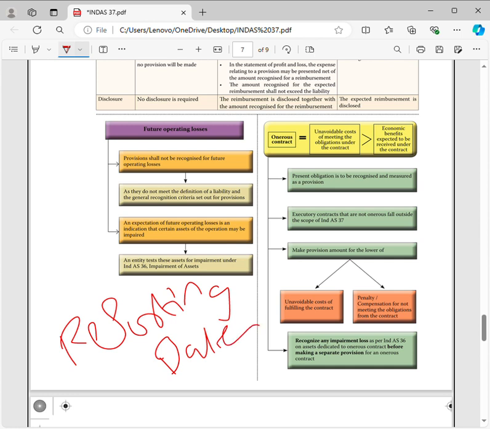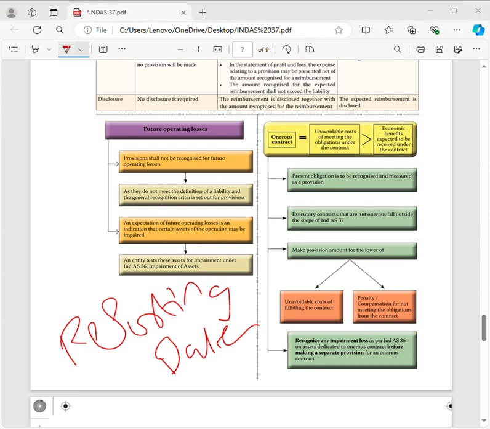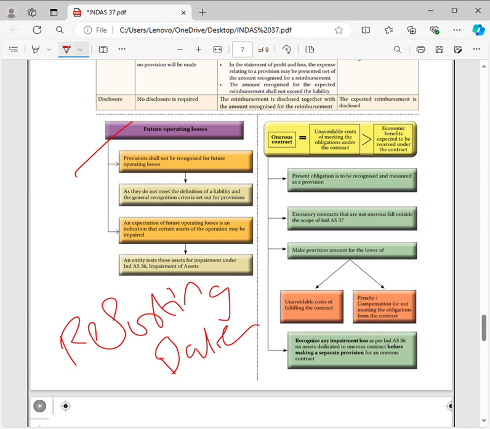Now here, if an entity can avoid any expenditure by future actions, so if you are assuming there is some future action, then no provision is required for such expenditure. For example, you are thinking that next year you are going to incur some losses. So future operating costs may be increasing, or ship inspection is coming, or future operating losses you may incur. The type of expenditure which does not arise from past events, that type of amount you cannot take as a provision.